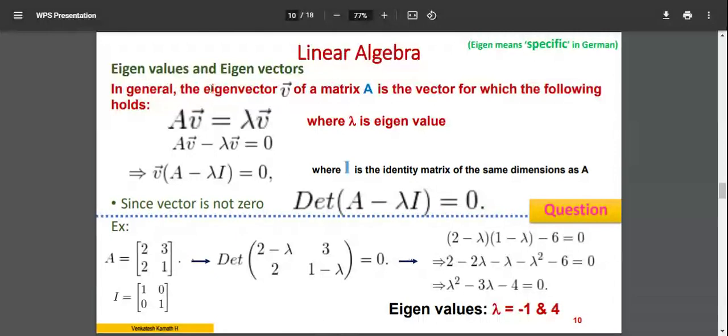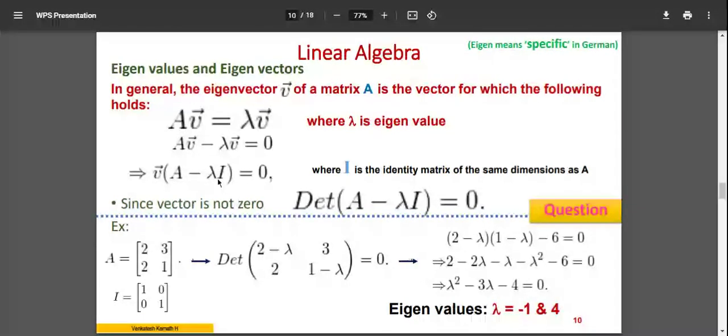Now, in general, it's a vectorial representation. How do we represent before and after? A vector is equal to lambda vector. Before and after: a vector and a lambda vector, and this is an equation. I can write it in vectorial form, and that will be equal. Since it is equal, the difference between the two vectorial values will be equal to 0. So the vector you see here is the dimensional vector that we take, and A minus lambda I.